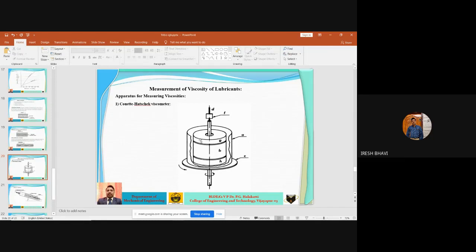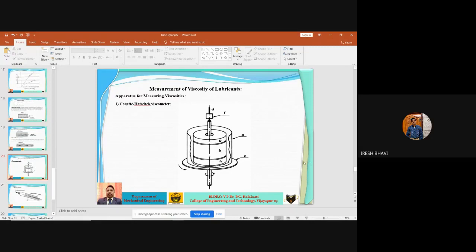So in the Coulthard-Hatschuk viscometer, what happens? It consists essentially of two cylinders. This is one outer cylinder and this is one inner cylinder. Here, the outer cylinder is attached to a central shaft and the inner cylinder is pivoted. So the inner cylinder is completely pivoted, so it can rotate freely.